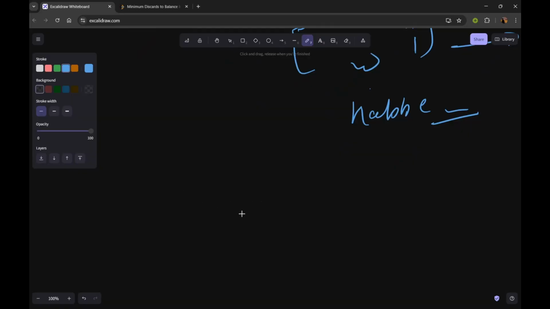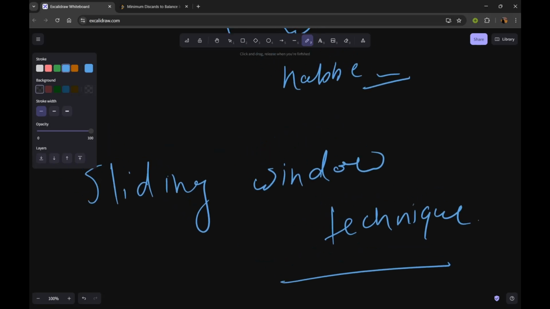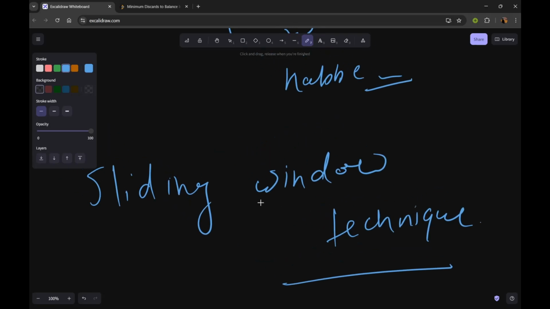This is all for the solution. This problem is basically an application of the sliding window technique. So let us see the coding part.